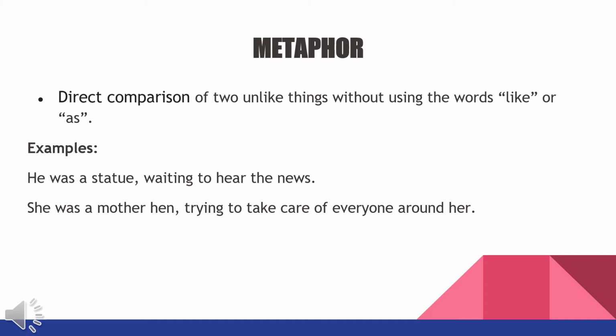Direct. The person here is directly compared to a statue as he waits to hear the said news. The second example is, she was a mother hen trying to take care of everyone around her. So the person here is directly compared to a hen, a mother hen, for she's trying to take care of perhaps her child or children. That's it. We call it metaphor: a direct comparison of two unlike things without using words like or as.